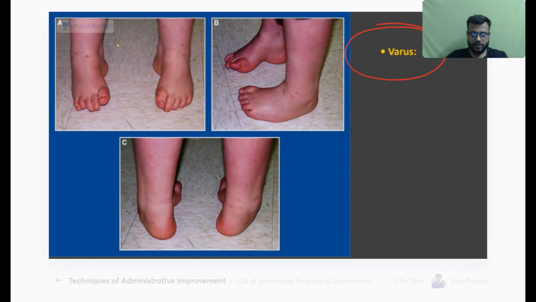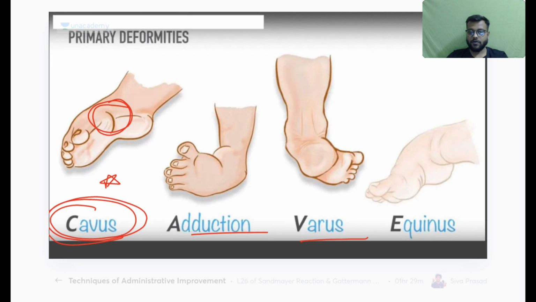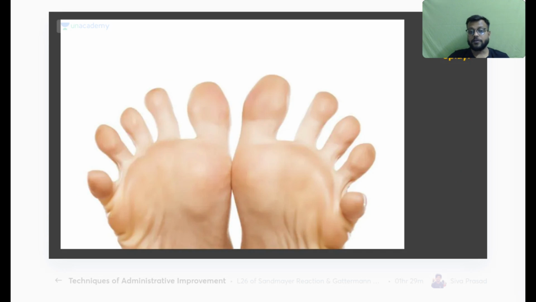So here you can see there is deviation at the medial side, so this is your varus deformity. Okay, very simple. Now here you can see a medial crease very prominent, so this is your cavus deformity, adduction or the varus deformity, and equinus.